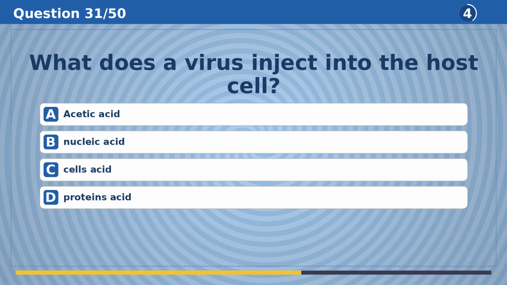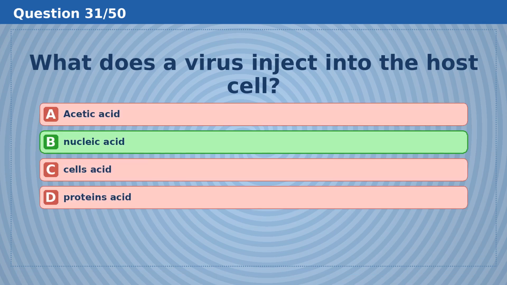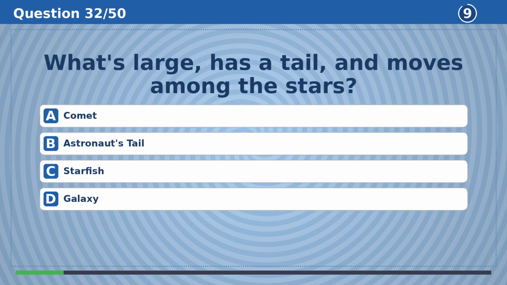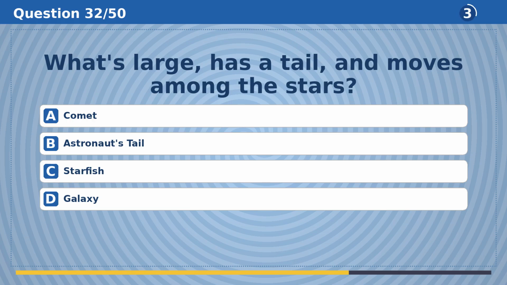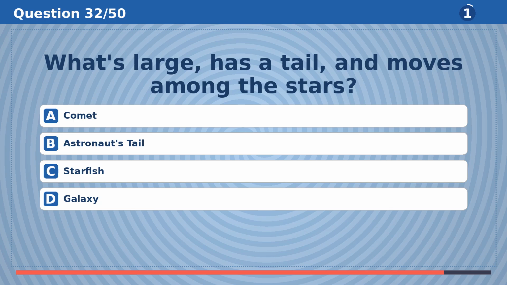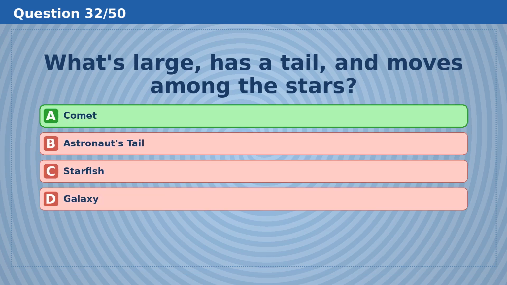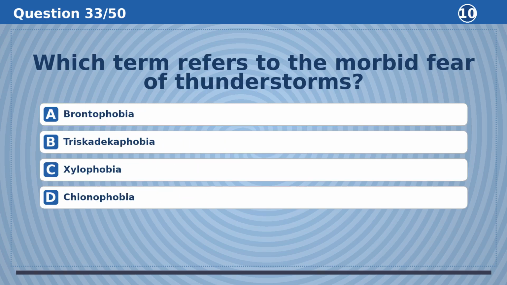What does a virus inject into the host cell? The answer is B, nucleic acid. What's large, has a tail, and moves among the stars? The answer is A, comet.